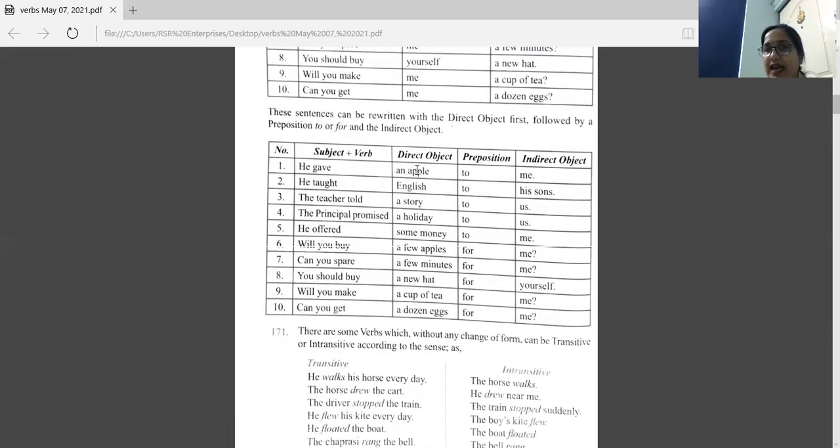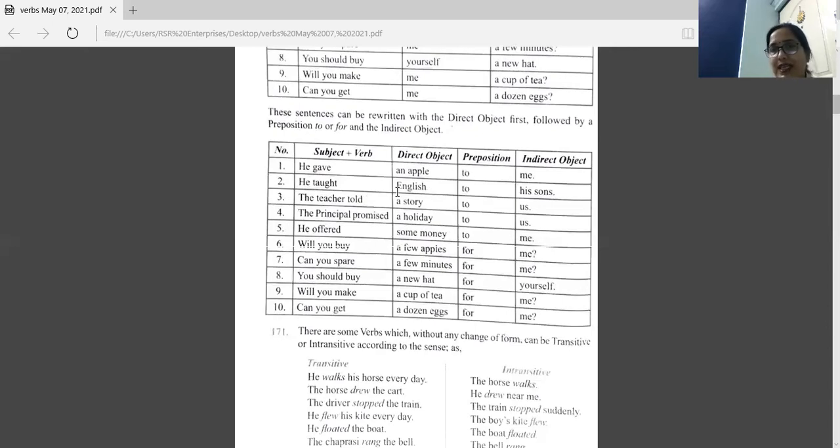He gave an apple to me. So we have written that first sentence in another form. Direct object apple. He gave what? An apple. So apple is direct object. We are writing in first place. After that, we are using preposition to. And then me, that is indirect object. So you can write that sentence this way also, but you have to use preposition here, to and for.